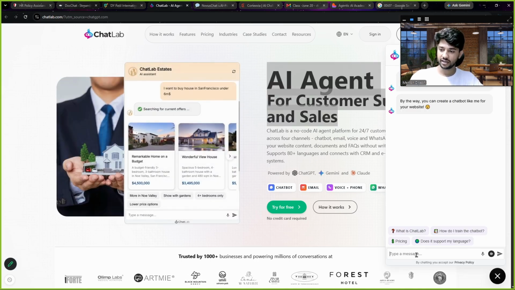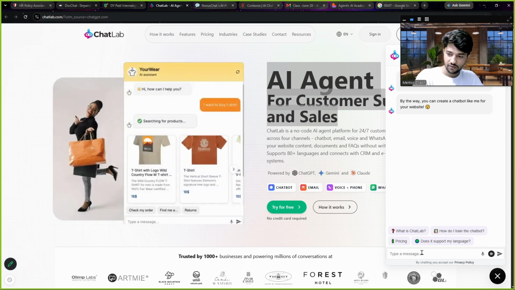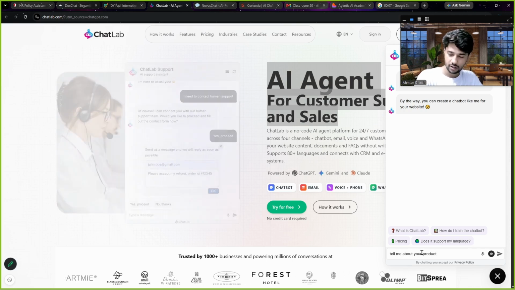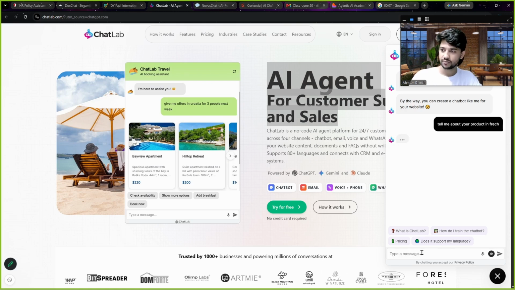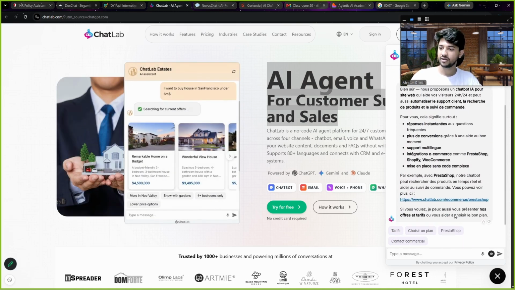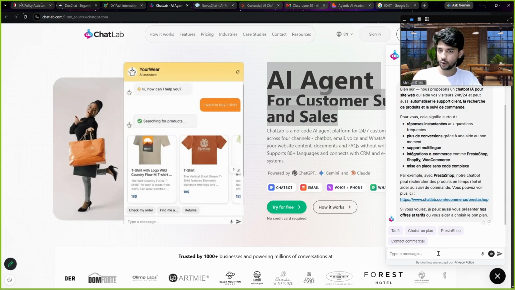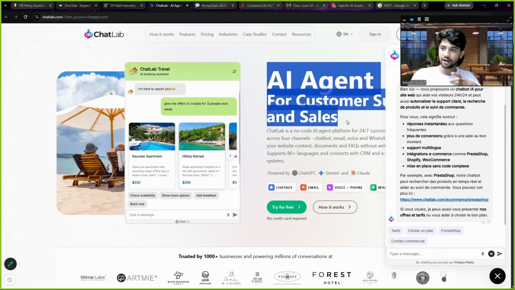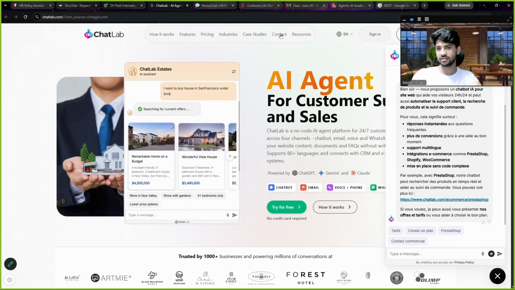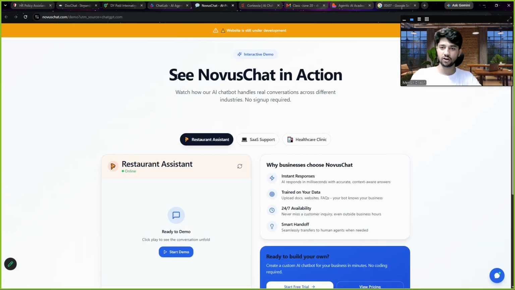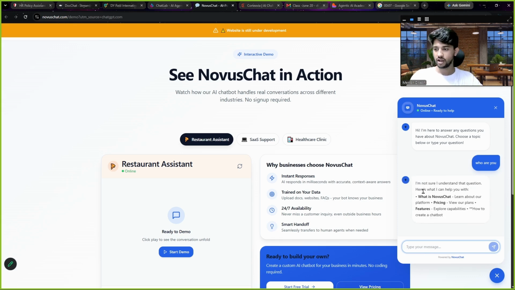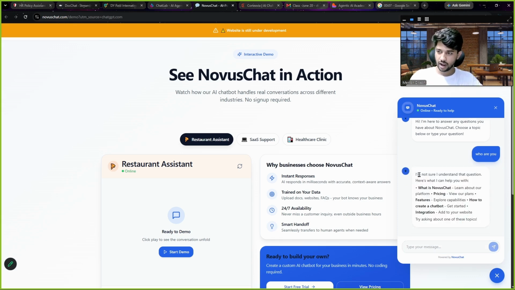So we can chat. See, we can talk in natural language. Tell me about your product in French. It will tell us in French. See? And we can do it anyway. We can also make a project on top of this. We can utilize this software in our system. We will see it. Similarly, we can see some other Novus chat action. We can chat. Who are you? It will tell us that, ask me about these things.